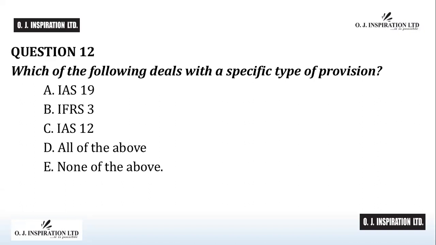post-employment employee benefits. IFRS 3 business combinations in the same vein deals with contingent consideration of an acquirer in a business combination. IAS 12 income taxes prescribes how current and deferred tax can be estimated or measured specifically. It is noted that IAS 37 deals with provisions, contingent liabilities, and contingent assets not dealt with specifically by other standards. D is the answer to question number 12.